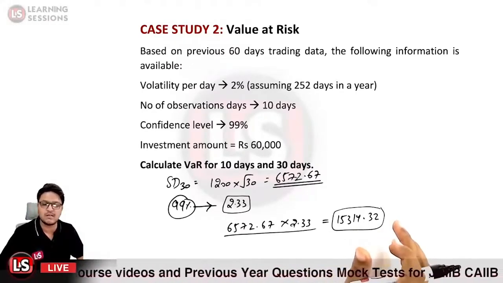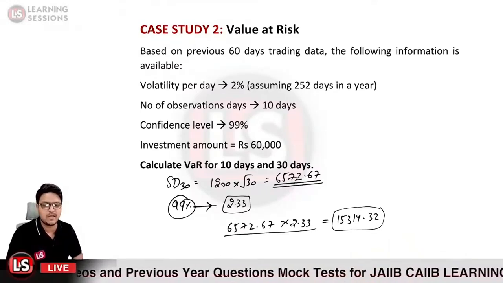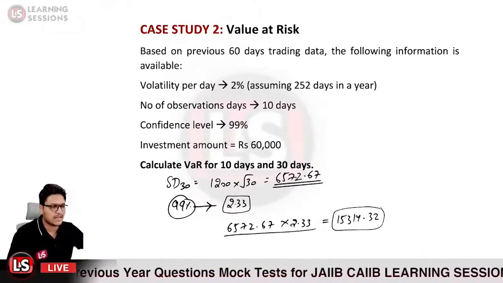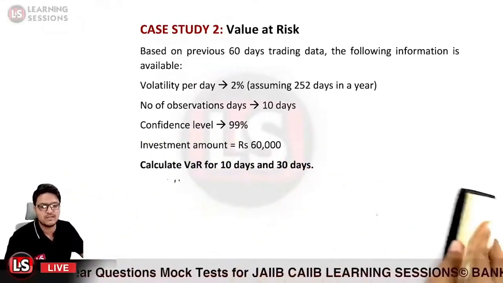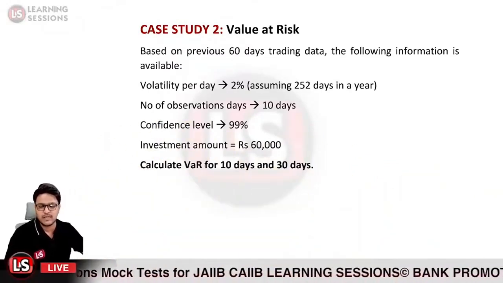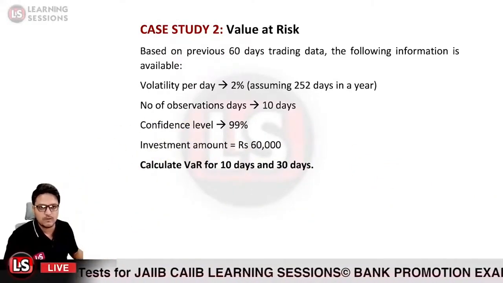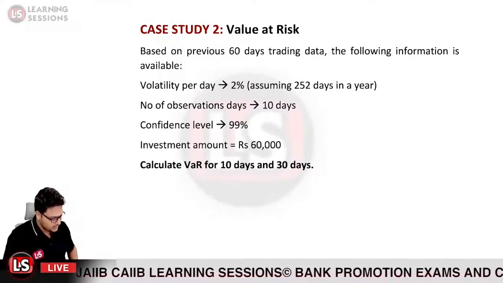Is that clear? So that is the value at risk. I hope you have understood this concept as well. So that was related to the downside potential. Now we'll be considering the second unit related to it.